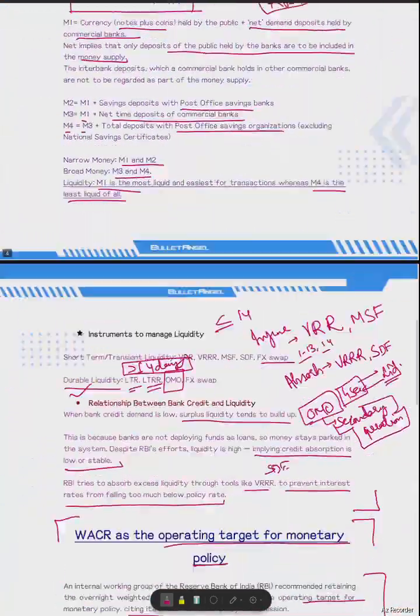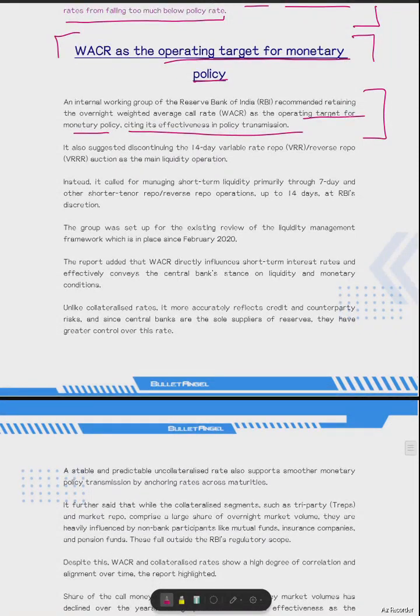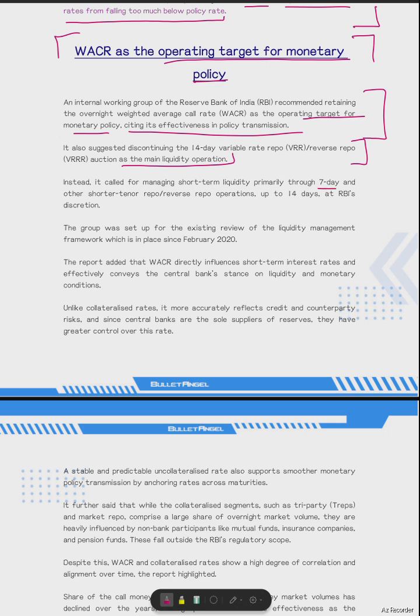So coming back to the article, it says that the group also suggested to discontinue the 14 days VRR or variable rate reverse repo auction as the main liquidity operation. Instead, it called for managing short-term liquidity, say up to 7 days, or other shorter tenure, or up to 14 days as per RBI's discretion. The group was set up for the existing review of the liquidity management framework, which is in place since Feb 2020. The report added that WACR directly influences short-term interest rates and effectively conveys the central bank's stance on liquidity and monetary conditions.